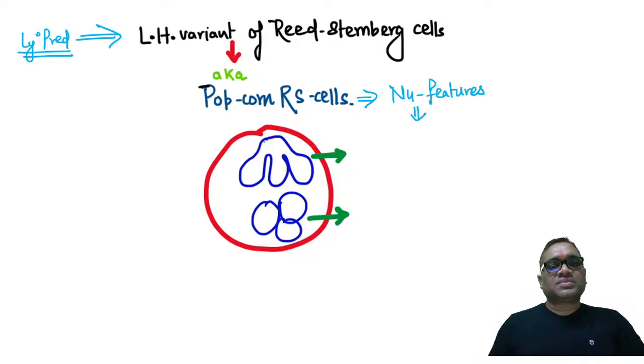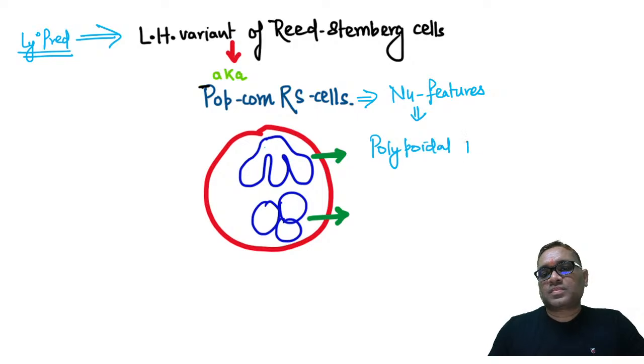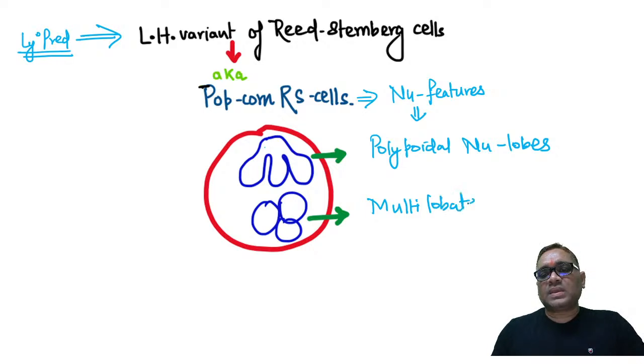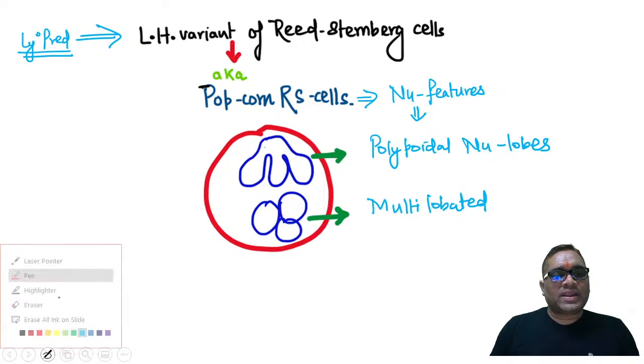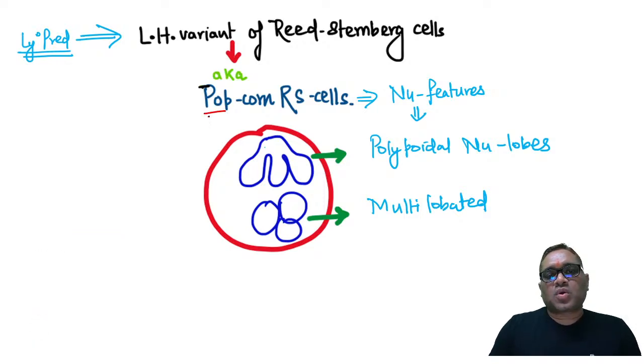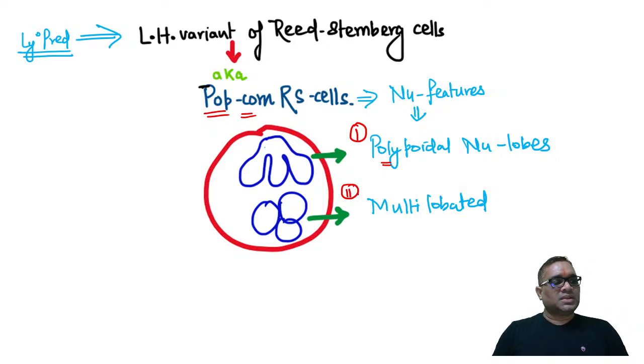What will be the nuclear feature? Can you see? There is a polyp-like polypoidal nuclear lobe. We'll be having polypoidal nuclear lobes, or it may be a syncytium-like, multilobated appearance of the nuclei. So now you can see the nucleus has two kinds of appearance for diagnosis of the popcorn Reed-Sternberg cell. Either they should have polypoidal nuclear lobes, or they should have multilobated nuclear lobes. So this will be seen in the popcorn Reed-Sternberg cell, right?